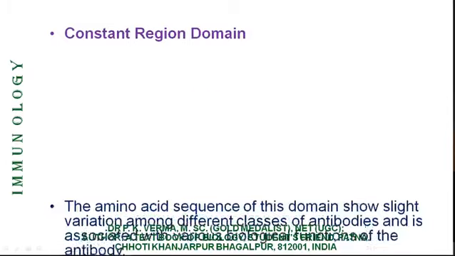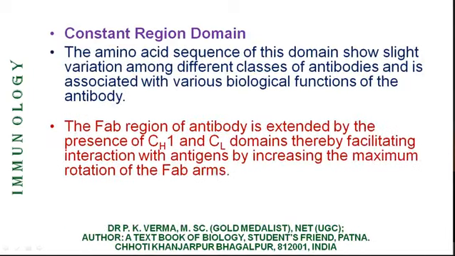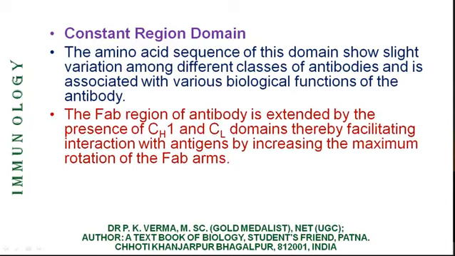Now what are the constant regions? The amino acid sequence of this domain shows slight variation among different classes of antibodies, and it is associated with various biological functions of the antibody. It is not directly involved in identification of the antigen.